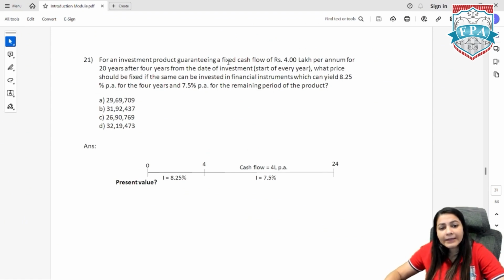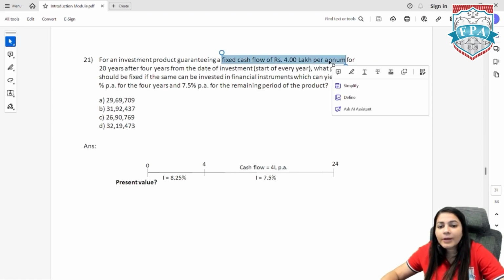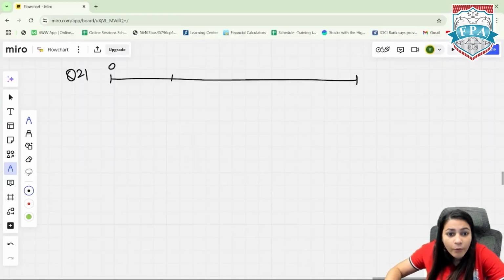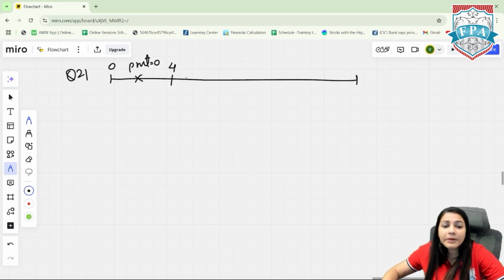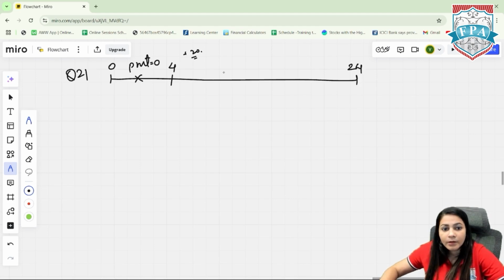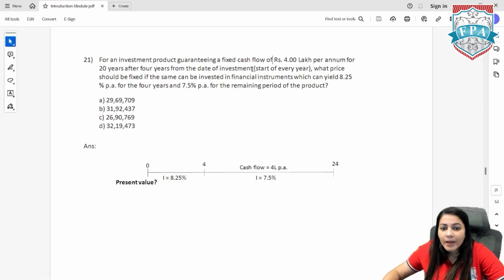For an investment product guaranteeing a fixed cash flow, rupees 4 lakh per annum. Again, it's a cash flow of 4 lakh per annum. That's my PMT. For how many years? 20 years after 4 years from the date of investment. The same thing, 0 to 4, no PMT. PMT is 0 over here. After 4 years, the payment starts and it is for 20 years. That means 4 plus 20, that is 24. So 4 to 24, that is for these 20 years. Every year there is the payment of rupees 4 lakh per annum at the start of every year.